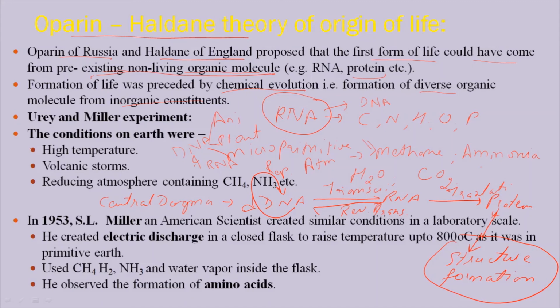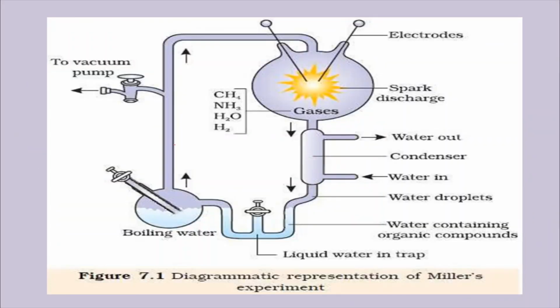He made this apparatus. He first made it a total vacuum, that is, no gases are present in it. Then he took water and it started boiling. By boiling, water vapor is released into this other round chamber. We fill this round chamber with gases: methane gas, ammonia gas, water vapor, which is always coming from the hot boiling water, and hydrogen gas. These four gases are present, and the temperature of this flask is about 800 degrees.